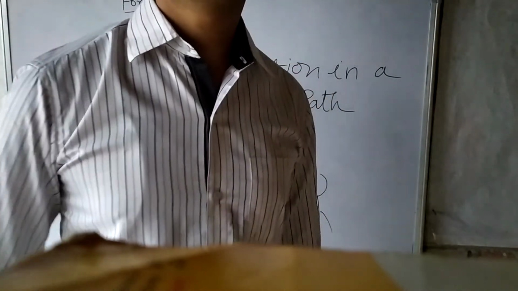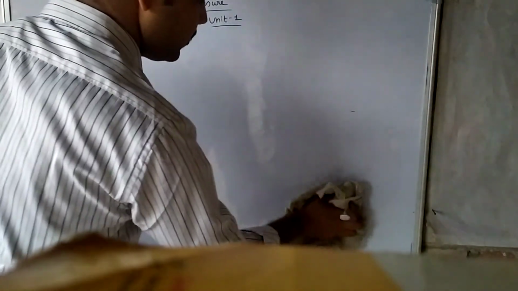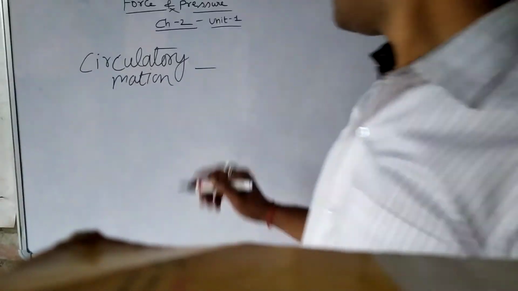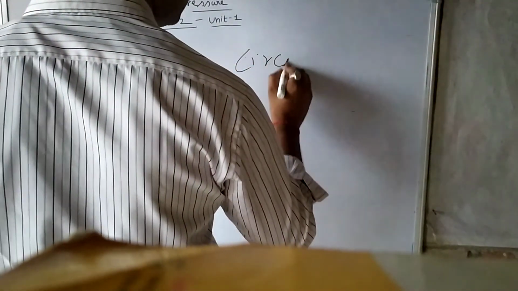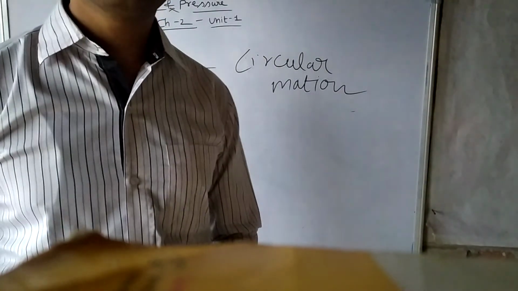Understand? Next we have to study about circulatory motion or rotatory motion. So what is circulatory motion? Circulatory motion means motion in a circular direction. Circular motion. Understand? When we have a circular motion, we can say that the motion is said to be circulatory motion.